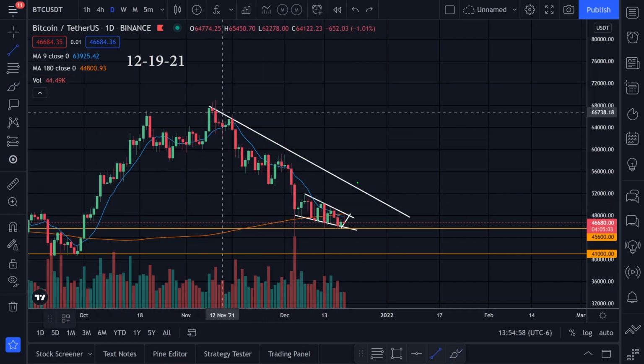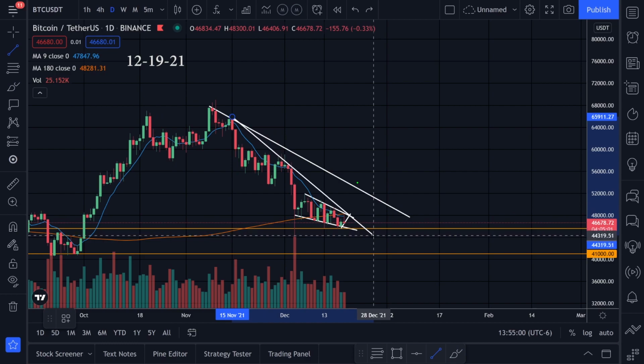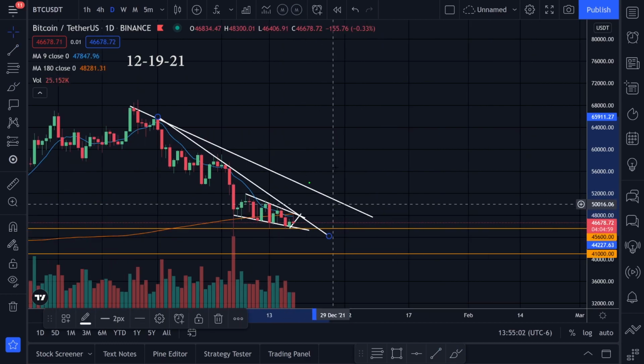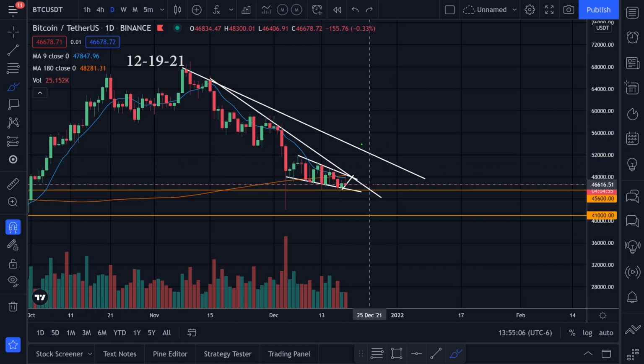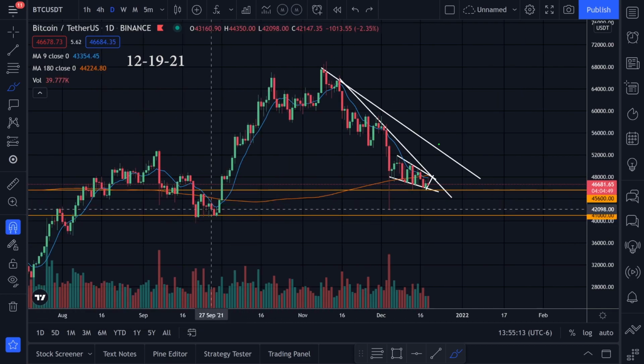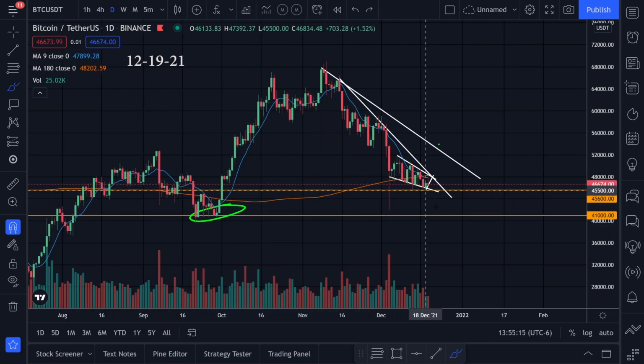But this one might be another signal though. If we break this one, it's something to watch. If we break it going to the upside, then we might be heading towards this one. And if we get rejected like it just looks like we did, then we might be coming down to these lower levels. Hopefully, like I said, we can stick above 41,000.